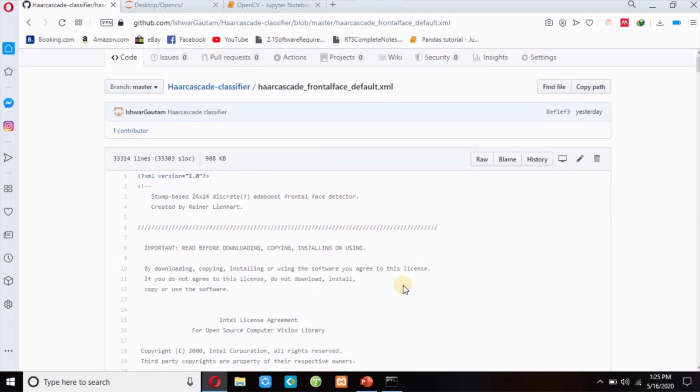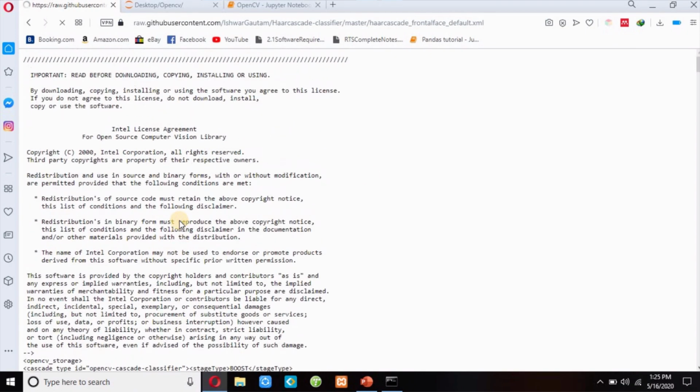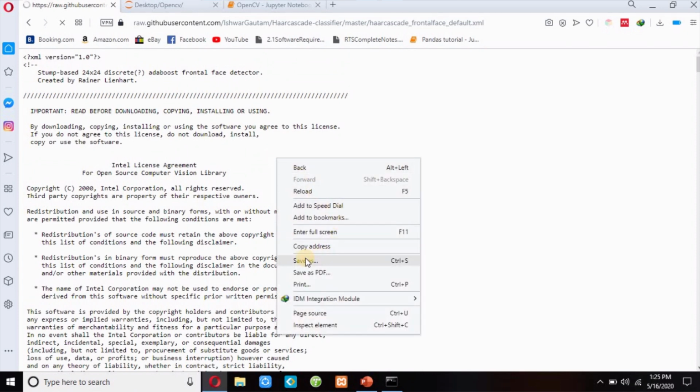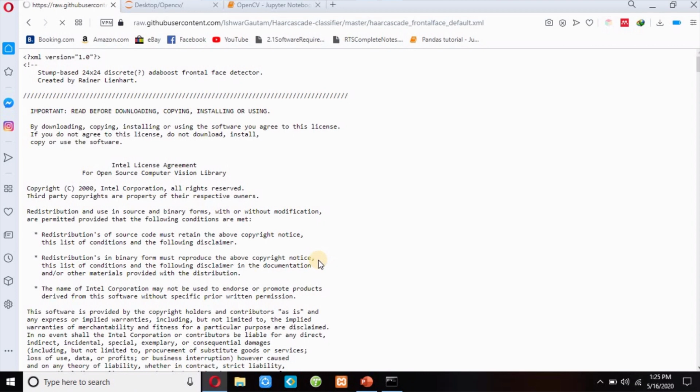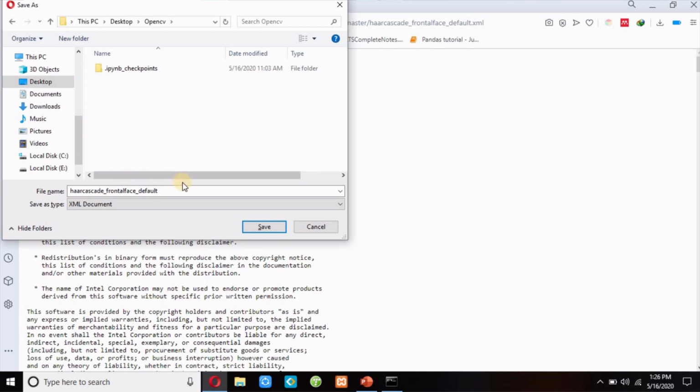To download this file I have to click on raw, and then right click on this page, save as, save in the same folder. In my case it is OpenCV, so I will open this folder and then I will save.